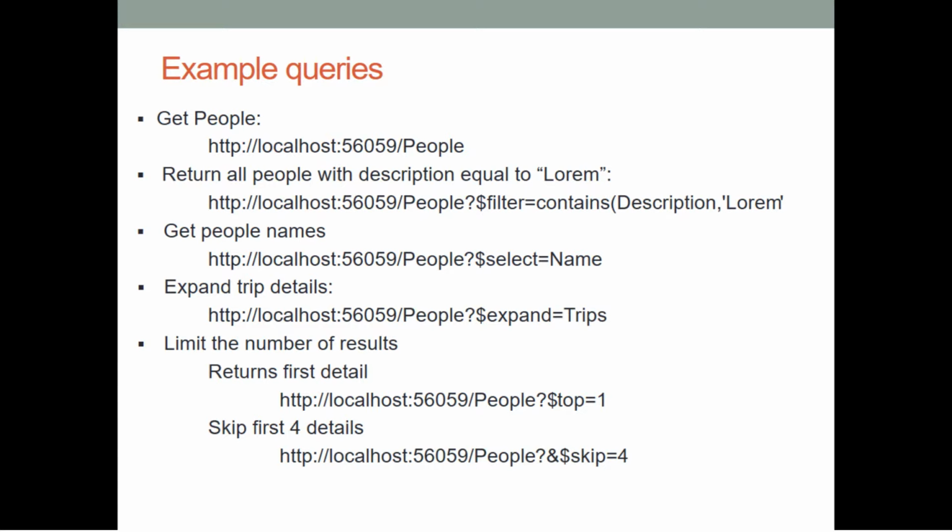And here I have used the expand parameter. As I explained earlier, it gives the details by expanding for each and every trip I have included. And I have used this to limit the number of results that we are retrieving, as an example, to return the first detail. So I have mentioned there top equals 1. And if I want to skip the first 4 details, I am passing the value 4 to the skip parameter.